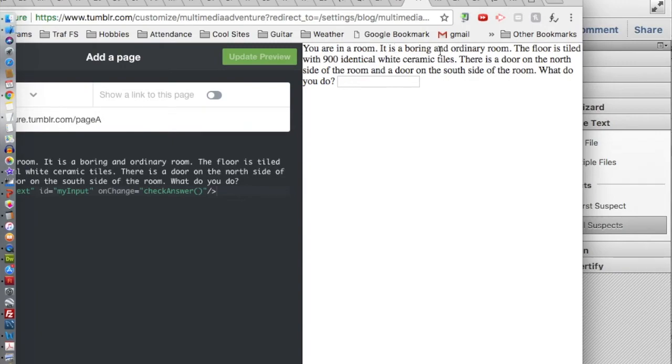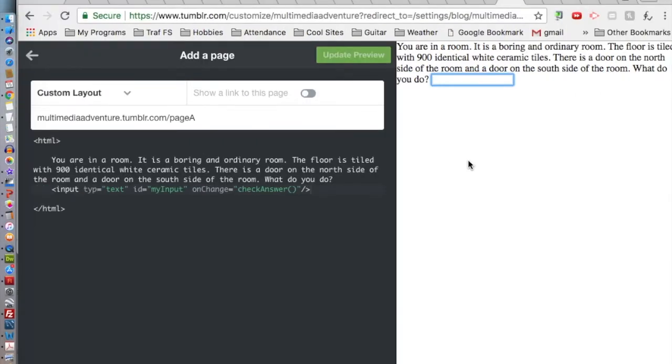It spills my text onto the screen. You're in a room. It is a boring and ordinary room. The floor is tiled with 900 identical white ceramic tiles. There's a door on the north side of the room and a door on the south side of the room. What do you do? And then there's a little text box. I can enter some text. And if I press return, nothing happens.